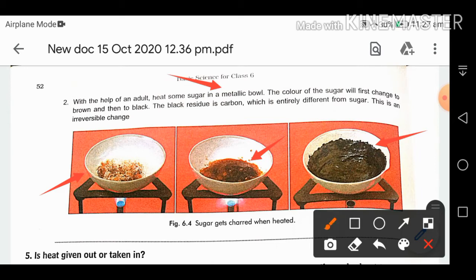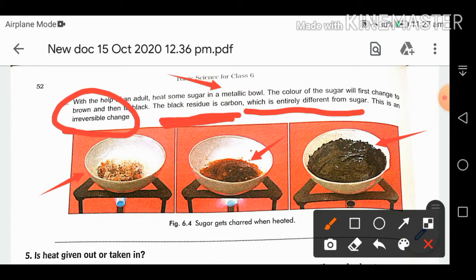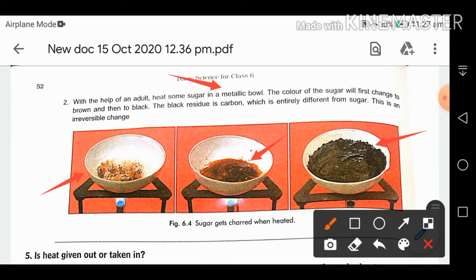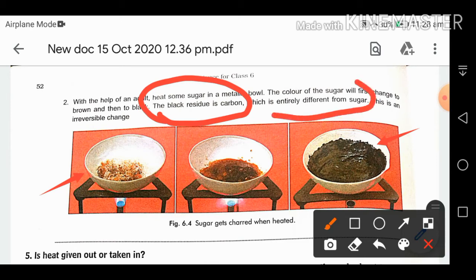Then what is this black residue? The black substance there is a new substance, that is carbon, and it is entirely different from sugar. So this is an irreversible change, or we can say it is a chemical change also. So this is the experiment you can show for what happens when we heat sugar. When we heat the sugar in a metallic bowl, first the color changes into brown, then into black, and this black residue is carbon, which is entirely different from sugar.